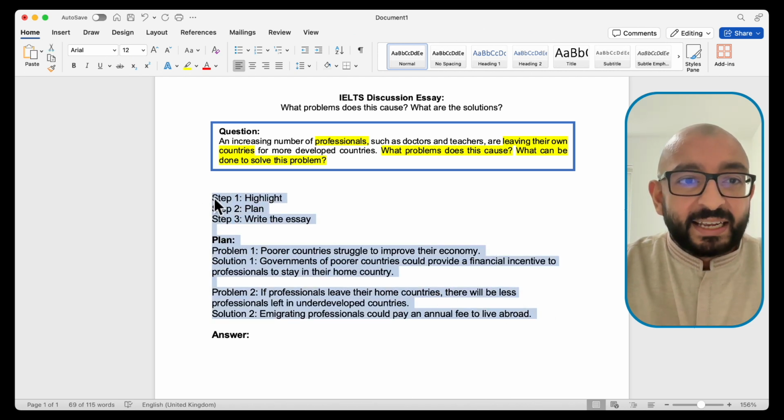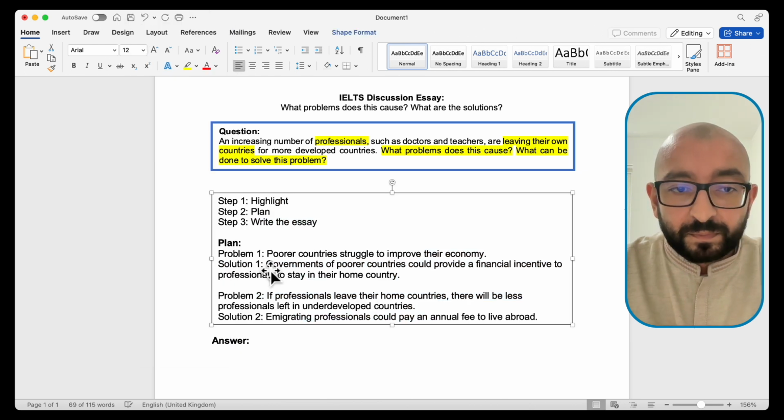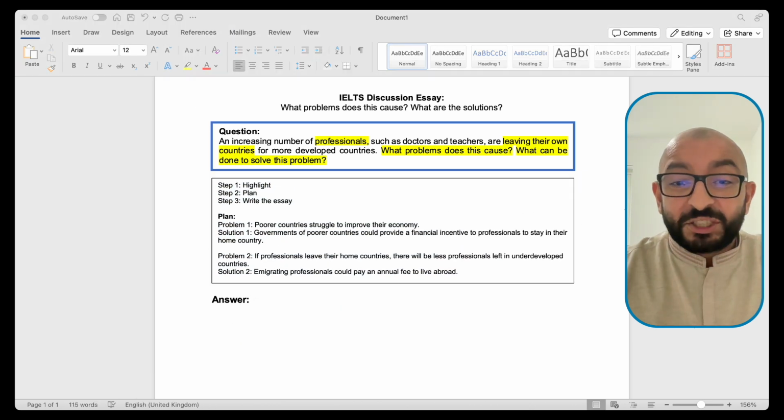Let's put this in a box to make it easier. Well, that looks much nicer. Now let's move on to writing out the essay. And a good essay usually has 4 paragraphs. The introduction, body 1, body 2, and the fourth thing, the conclusion paragraph. So we are going to start with the introduction.